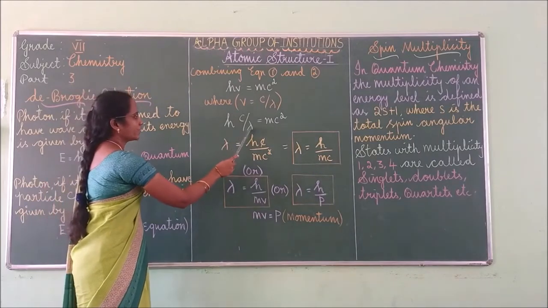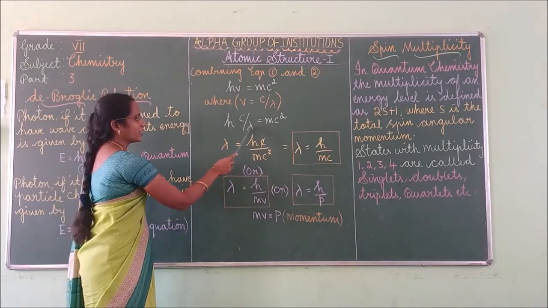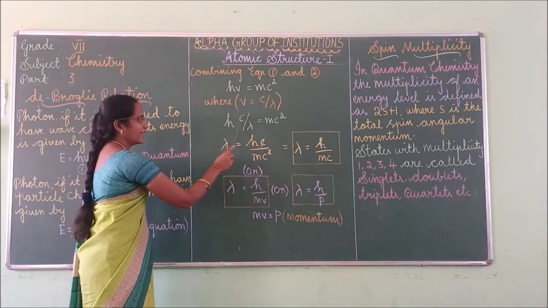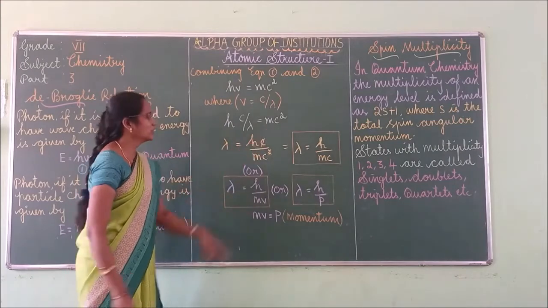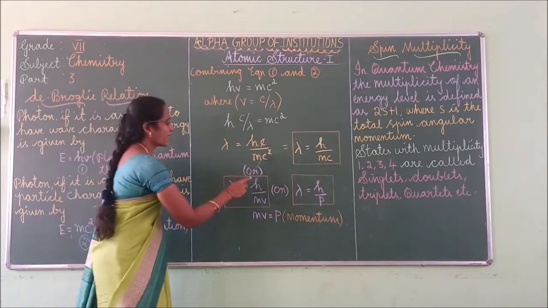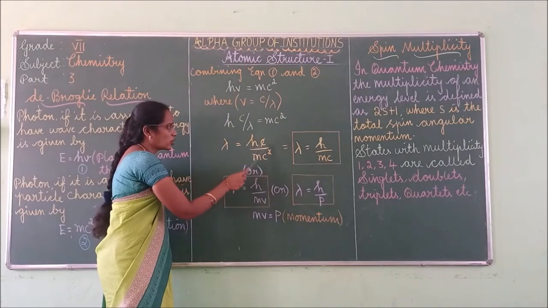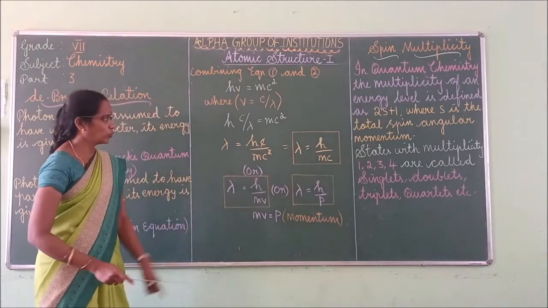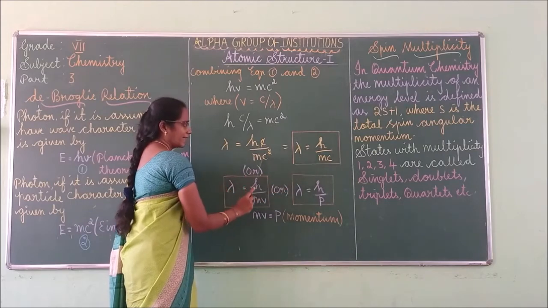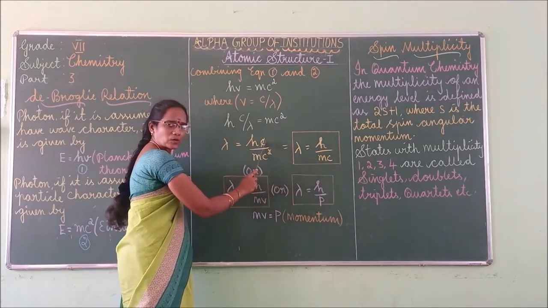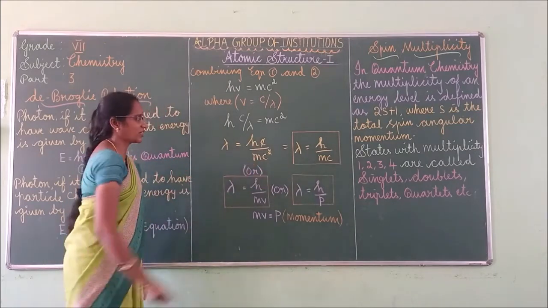Next step, take the lambda to the left-hand side. Lambda is equal to hc divided by mc square. Now cancel one c, since c square is given and c is given. Then you will get lambda is equal to h by mc. Here we cancel one c. So this is the equation.